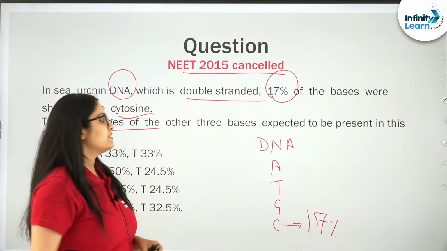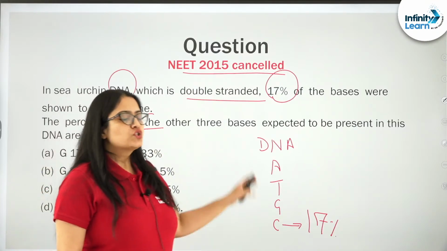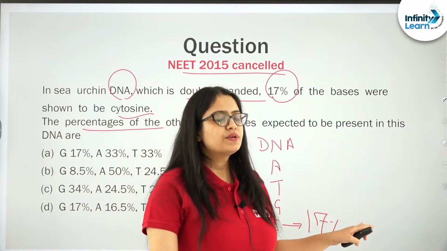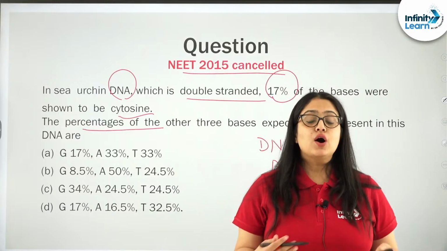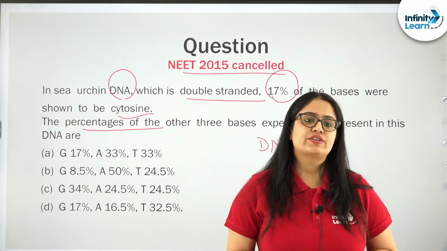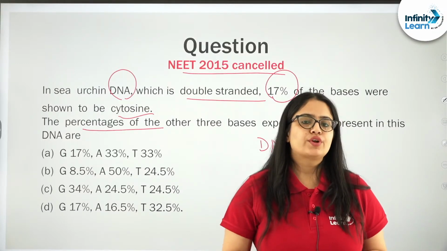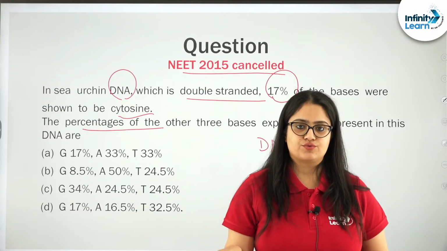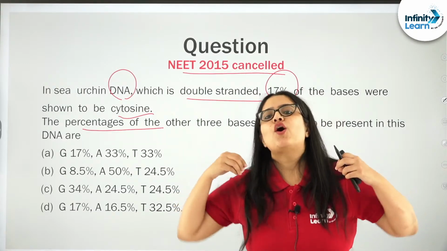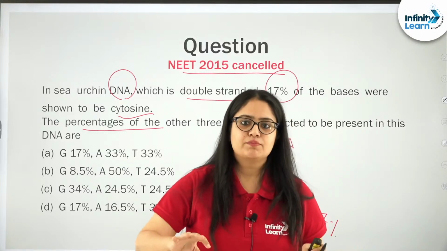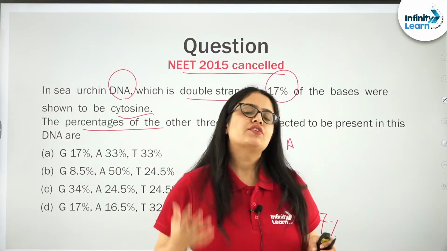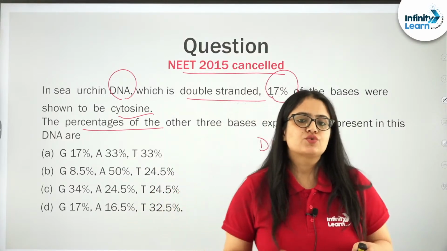So let us see how to calculate this. My lovely students, let me give you a tip on how to solve these kinds of questions. The tip is very simple: you need to remember Chargaff's rule, or the complementary base rule. What does the complementary base rule say?